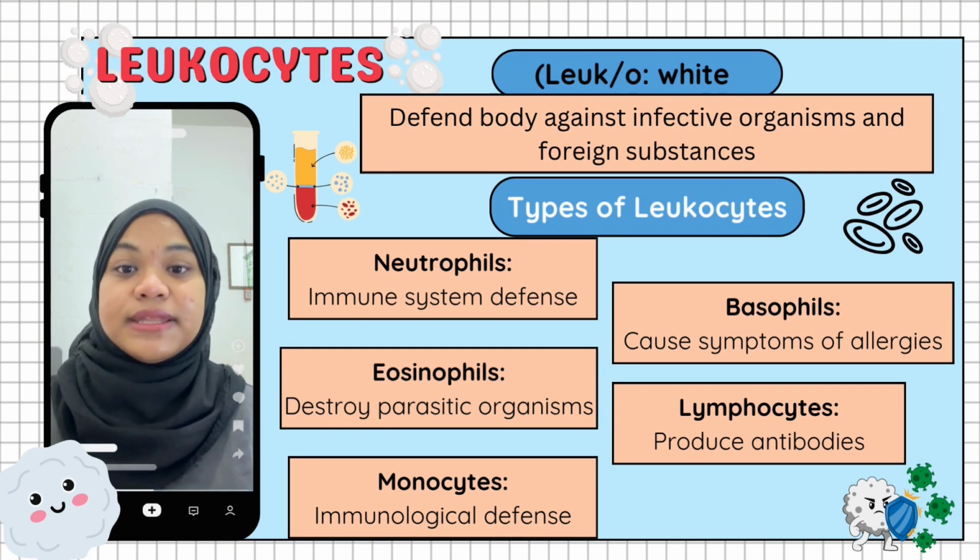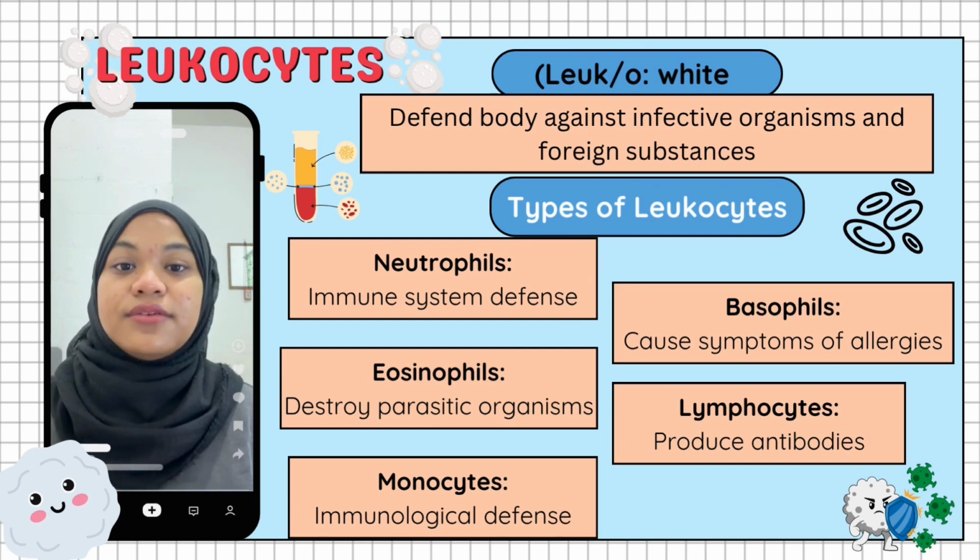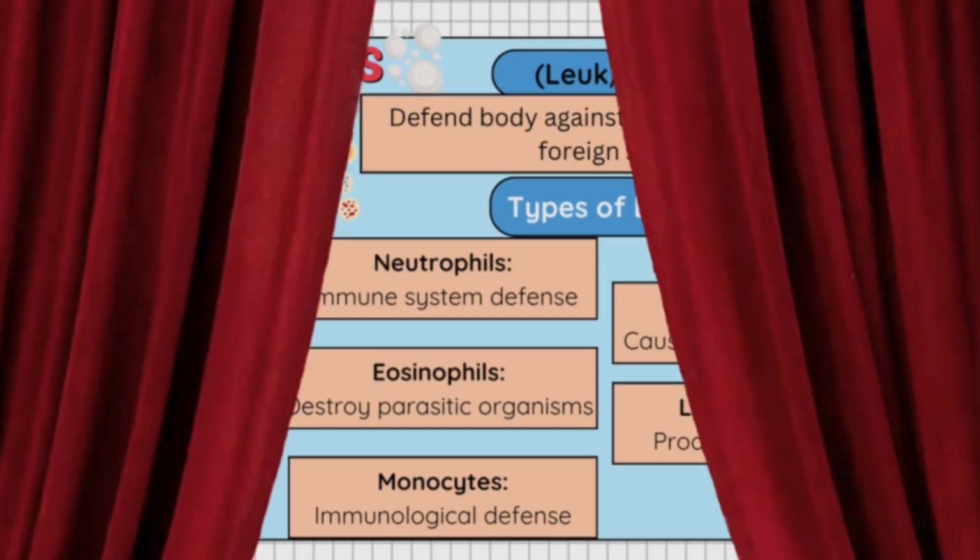There are 5 main types of leukocytes. Neutrophils help in immune system defense. Basophils are related to allergic symptoms. Eosinophils help to destroy parasitic organisms. Lymphocytes produce antibodies, while monocytes are also involved in immunological defense. So overall, leukocytes are very important because they help the body fight infection and maintain immunity.